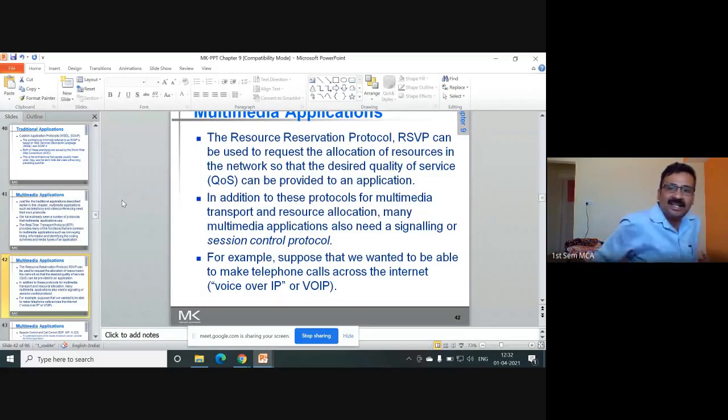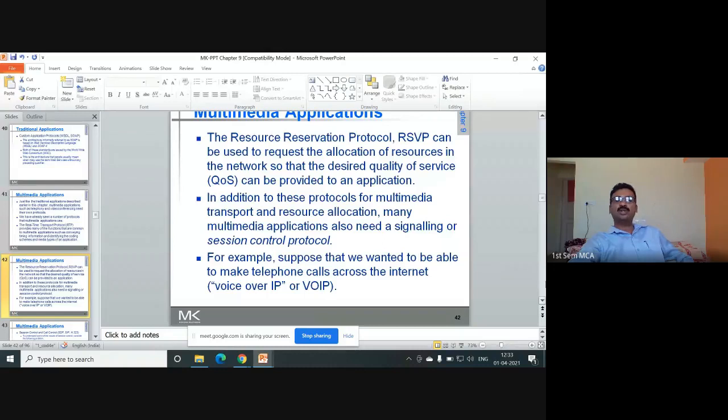Also, it allocates the resources required to run that application all along the path from the sender to the receiver. To allocate the resources, the protocol used is RSVP. It can be used to request the allocation of resources in the network so that the desired quality of service can be provided to an application.